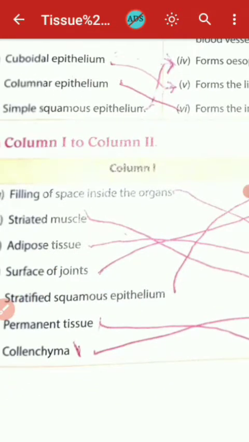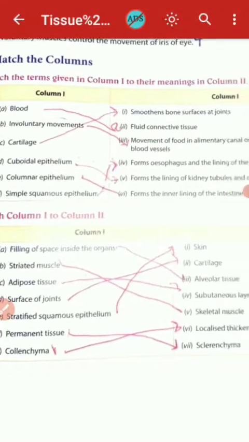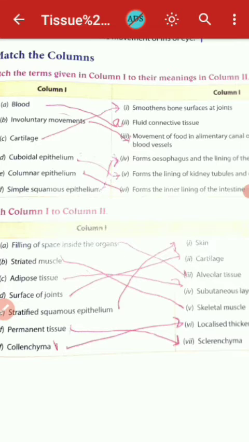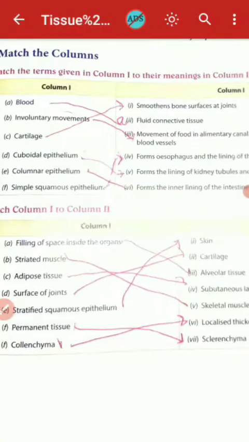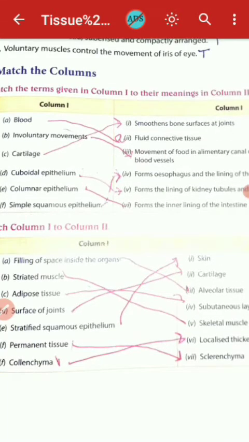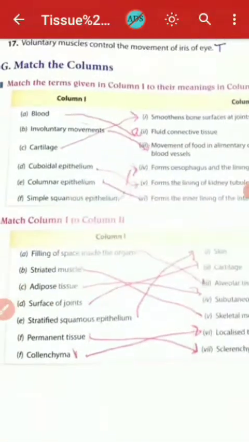Now the second group of match the column, that is the filling of space inside the organs, that is areolar tissue. Areolar tissue fills the space inside the organs.